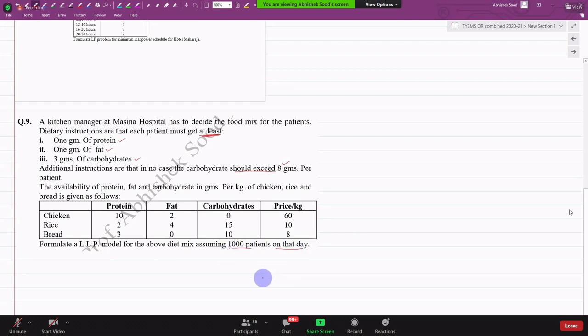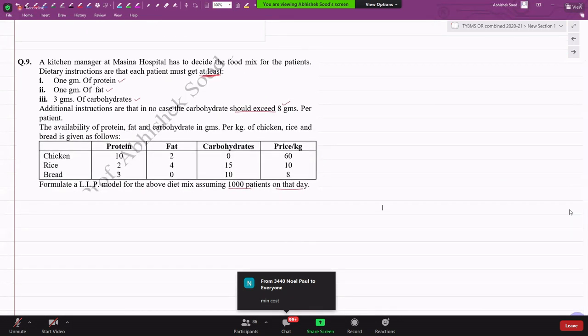So if I want the answer in cost, what is the objective function? Minimize cost or maximize cost? If I want the answer in cost, not in intake, minimize the cost. Now, whose cost have I been given? Chicken, rice, bread, or protein, fat, carbohydrates? Quickly tell me. Chicken, rice, bread. What is holding me back? The feeding requirement of protein, fat, and carbs.